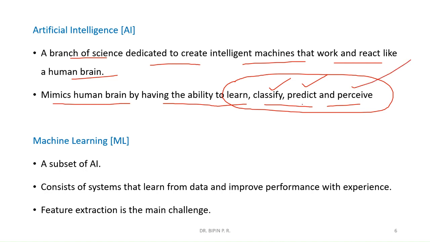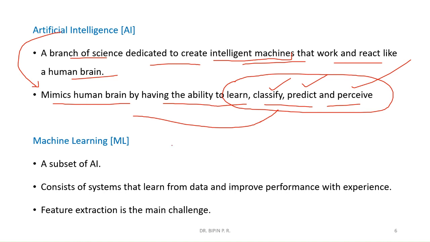Okay, so these are the functions performed by an ordinary human being. All these functions will be performed by the computer with the help of artificial intelligence. So AI mimics the human brain by having the ability to learn, classify, predict, and perceive. It is a branch dedicated to creating intelligent machines that work and react like a human being. So this is what artificial intelligence is.